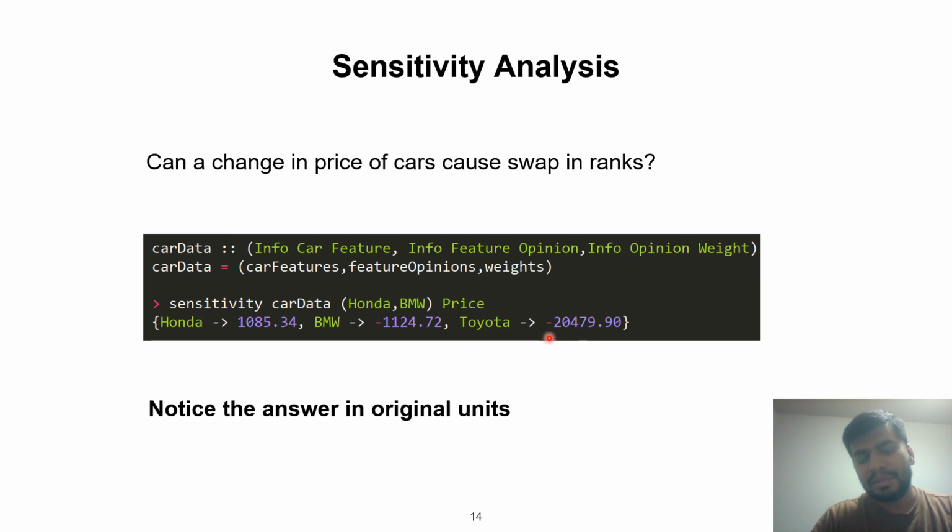And this is perhaps the most interesting one. If Toyota decided to slash the price of its car by $20,500, even without a change in the price of Honda or BMW, their rankings would still be swapped.